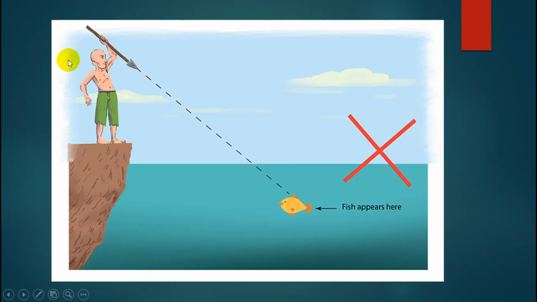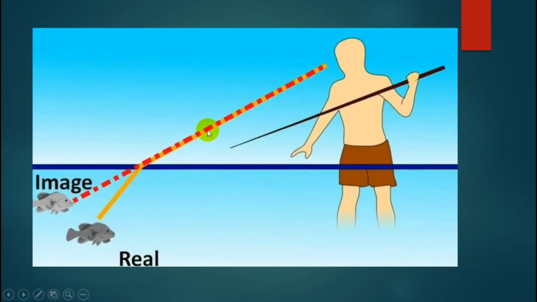And this is the fisherman. It is wrong, because what they see is an illusion, not the real condition. This is how to take the fish. If you see this fish, it is actually not where you see it, because the actual fish is closer to you. It is because light can be refracted.